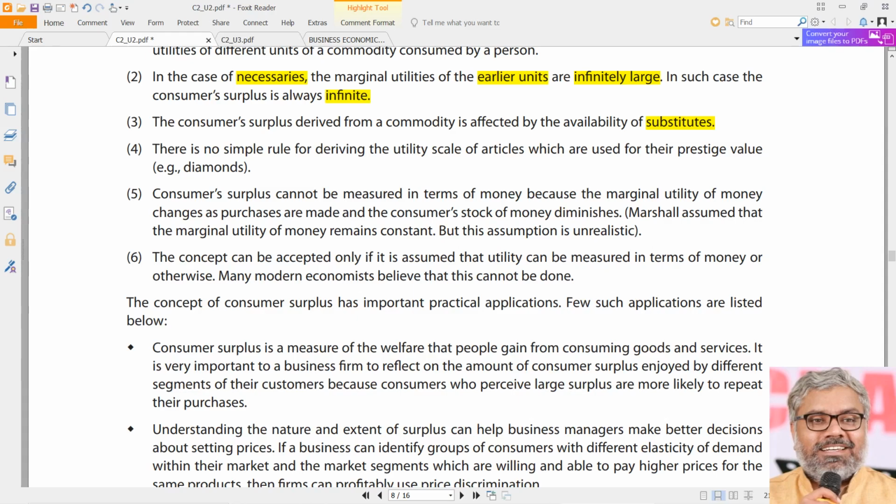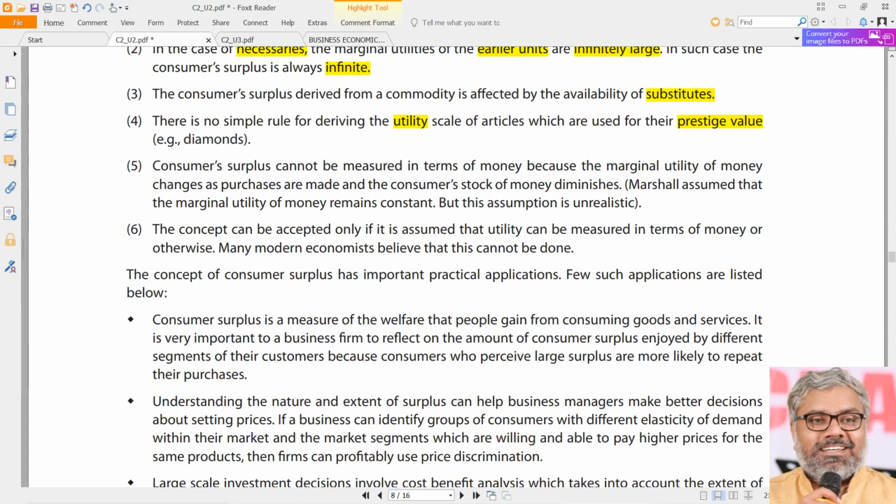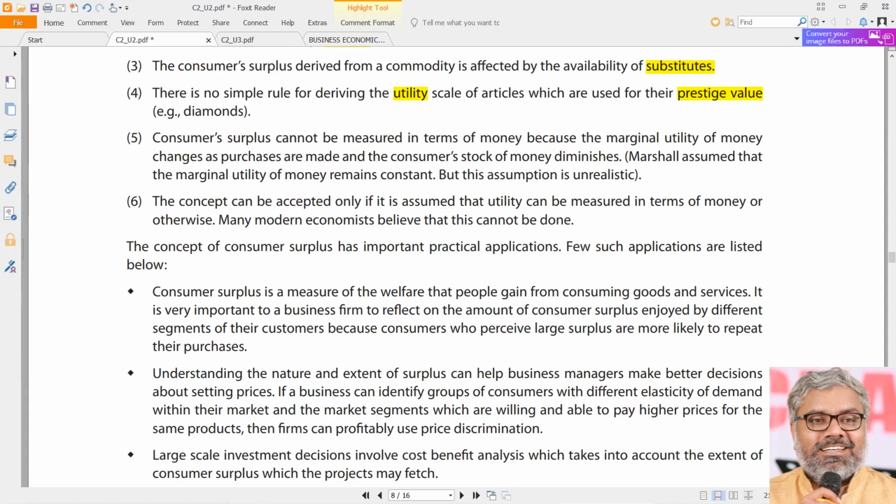And other things once again the same. For example, in certain special types of goods, exceptions like prestige value goods like diamonds, how can we say what is the utility that we get from having one diamond or a second diamond? There is no rule like that. So defining utilities will be almost impossible. So again, that does not fit into this theory of consumer surplus.